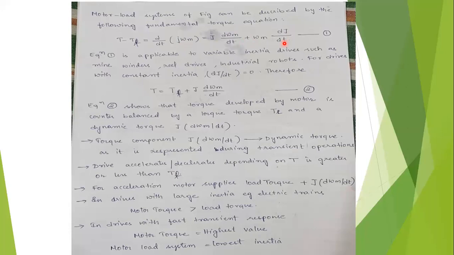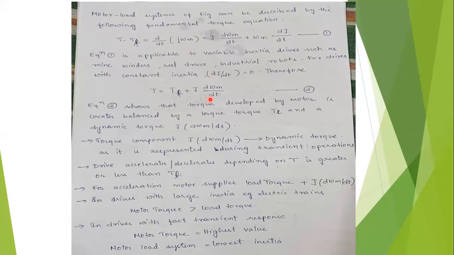So what are variable inertia drives? Examples are winders, industrial robots and wheel drives. For constant inertia drives, we can eliminate the second term. Then we get T minus TL equal to J d omega m by dt. Moving TL to the right hand side, T is equal to TL plus J d omega m by dt. This second term, J d omega m by dt, is called the dynamic torque.